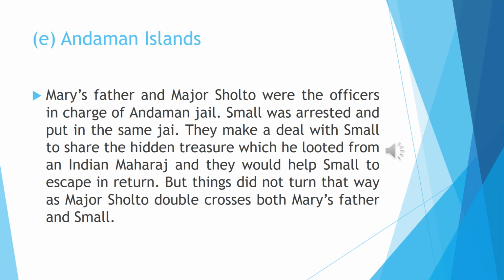We will see about the Andaman Islands. Mary's father and Major Sholto were the officers in charge of the Andaman jail. Small was arrested and put in the same jail. They make a deal with Small to share the hidden treasure which he looted from an Indian Maharaj, and they would help Small to escape in return. But things did not turn out that way, as Major Sholto double-crosses both Mary's father and Small.